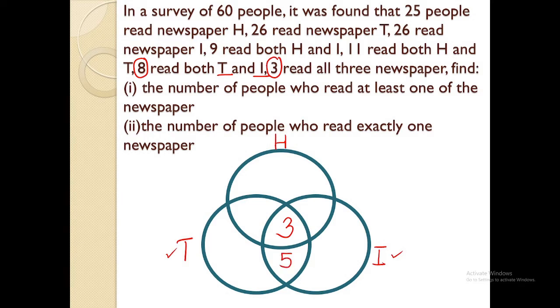To get the number of people who read both T and I. Now, let's go to the number 11. The number 11 read both H and T. So we have already 11 here. So I'll be writing 8 here to get 11.